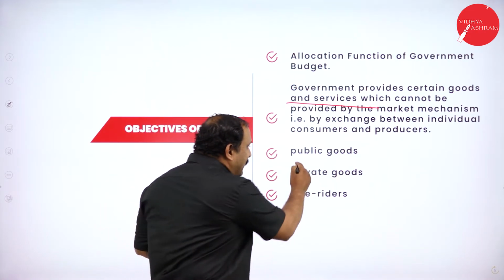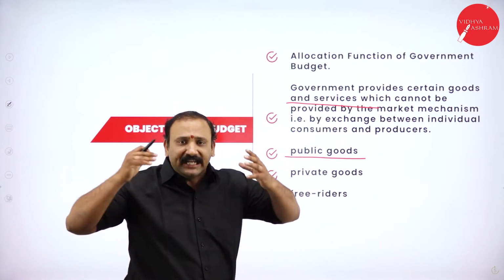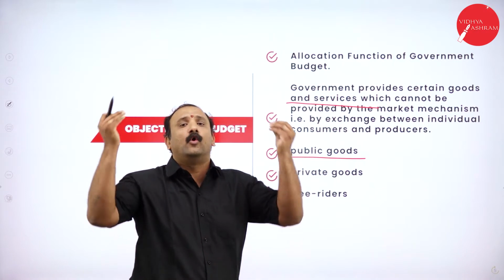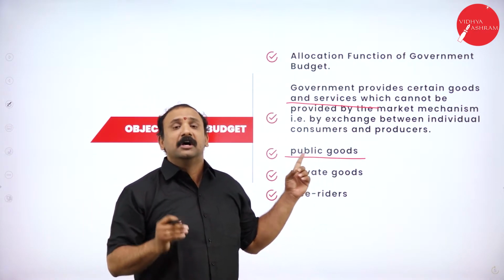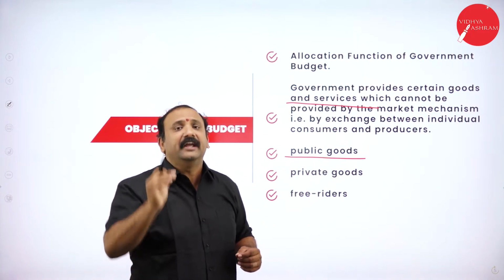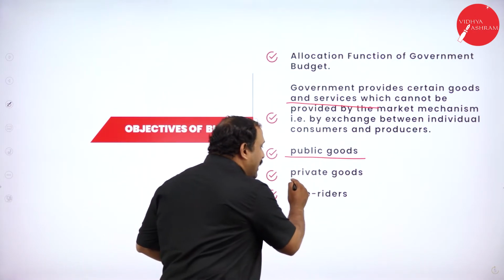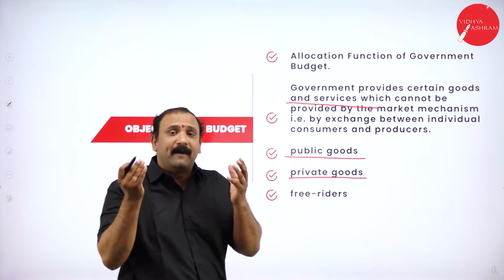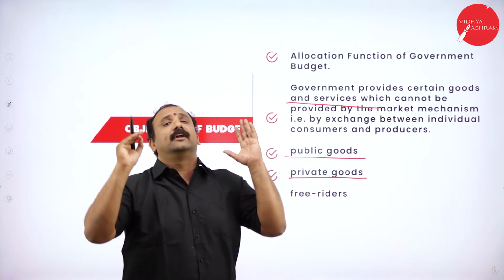Now you have public goods: transport, parks, railways, any of the things which are wholly owned by the government. We call them public goods. Public goods are meant for every person in this country to use and make the maximum benefit out of. Next, we have private goods, which are manufactured by individual institutions and organizations.